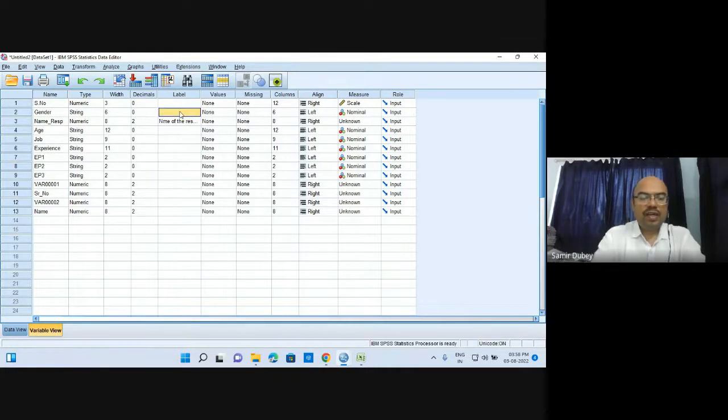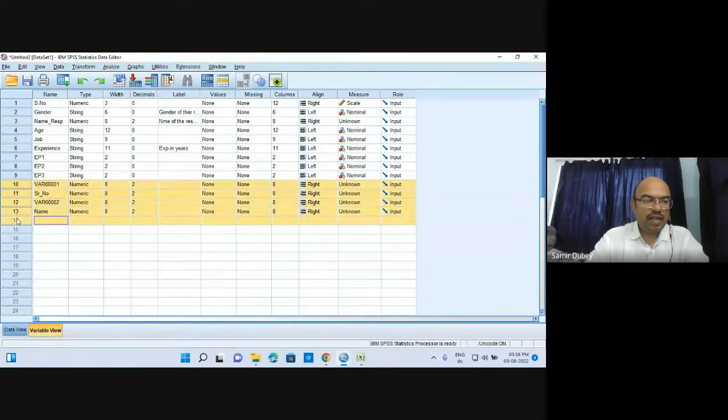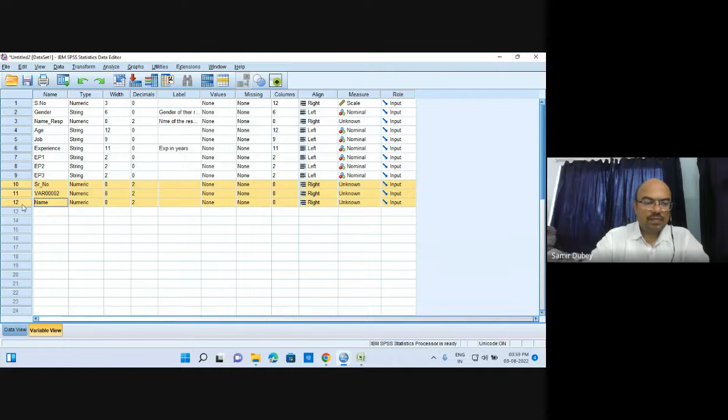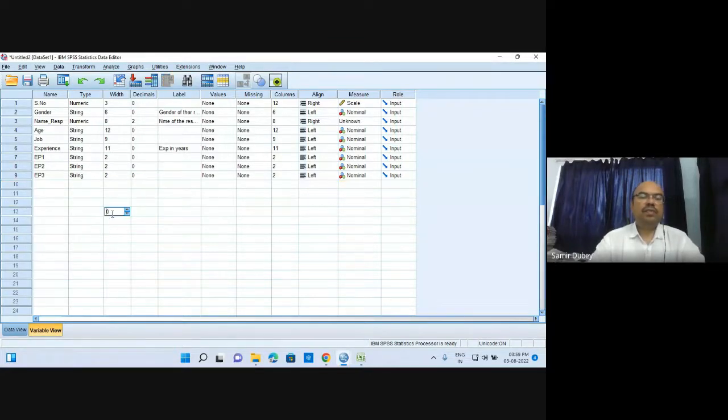Here it is gender, so you can write gender of the respondent. Then age I can write, job I can write, then experience once again I can write experience in years. Then these are 3 different variables for different study purposes. Now I am removing these additional variables over here that have been introduced just for the sake of explanation. Here it is. I have removed them.